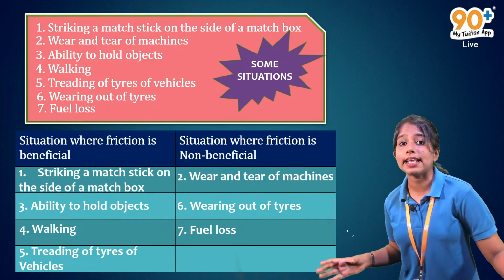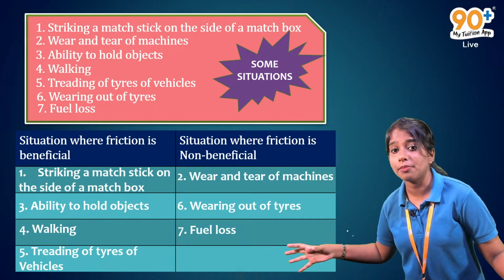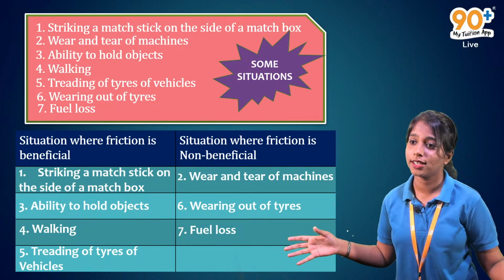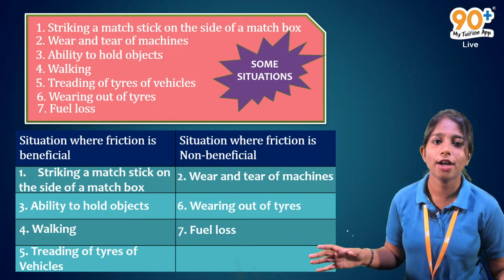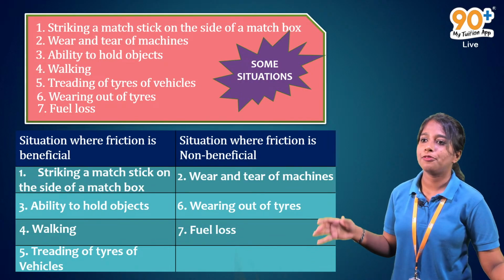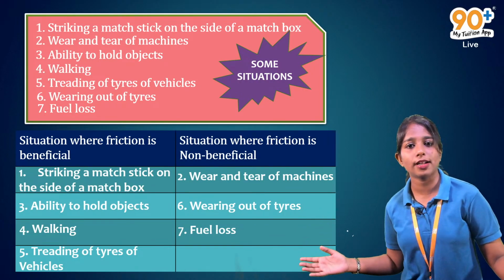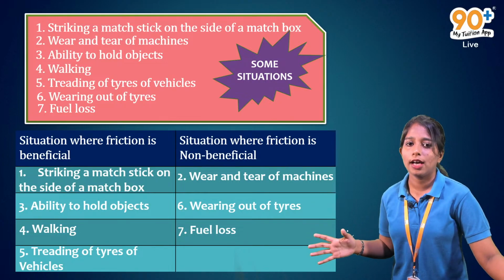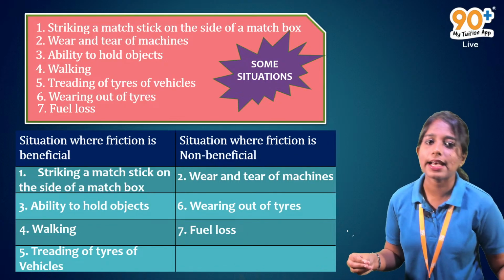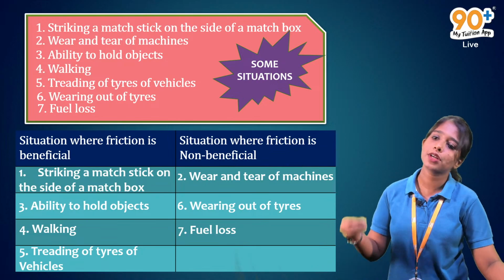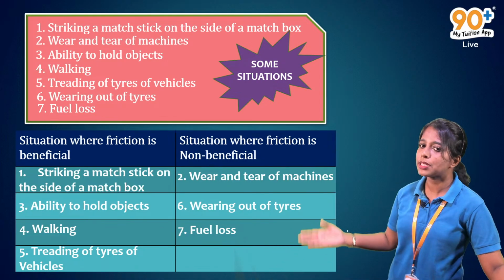So we can say that friction is an evil for some time. It also does some good things. We can say friction is a friend and a foe. It is both evil and a friend. Got it? So friction is undesirable sometimes and friction is good. These are the examples.